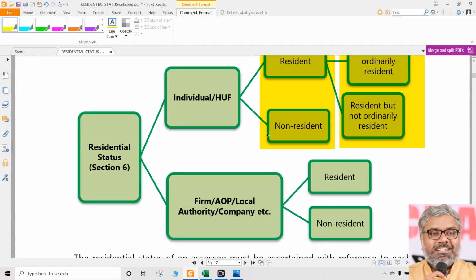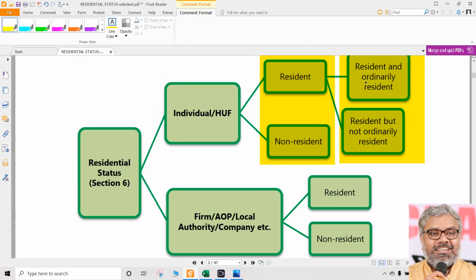Such discussion on whether a person is called an ordinarily resident or not ordinarily resident will continue in the